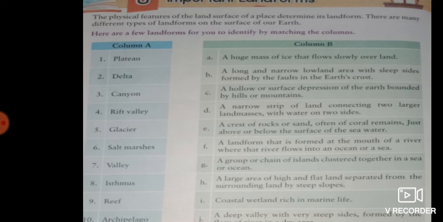Next we have glacier. You all may know about glaciers because it's a huge mass of ice that flows over the land, so it is called a glacier. Next landform we have is the salt marshes. Salt marshes means a coastal wetland, and it is rich in marine life, so it is called the salt marshes land. Next is the valley.